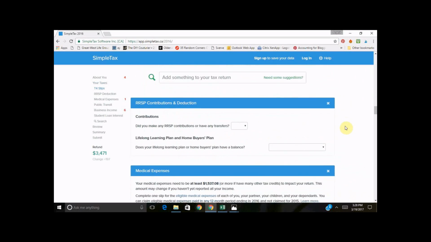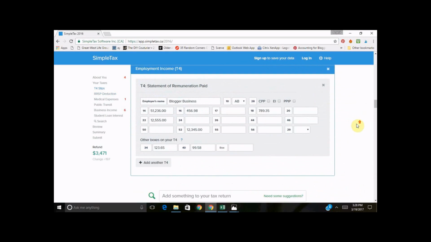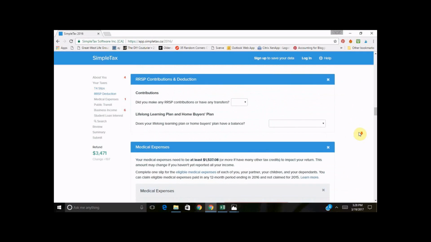So next here, we have RRSP contributions. So the maximum that you can contribute to your RRSP at any one time is 18% of your earned income. So regardless of what Sally makes from her blog, she can only contribute 18% of this $51,000 into her RRSP. I'm going to get into that a little bit more on how you might want to structure your contributions in another blog post because it can get a little bit complex. But just know that if you over contribute, there might be penalties.